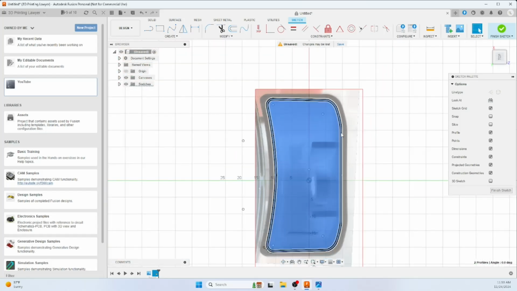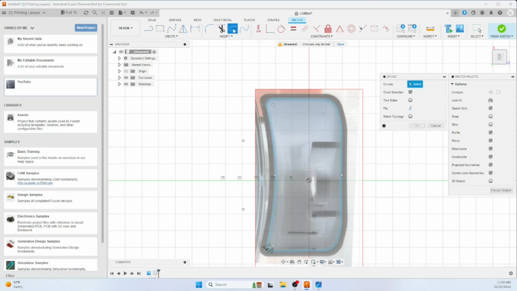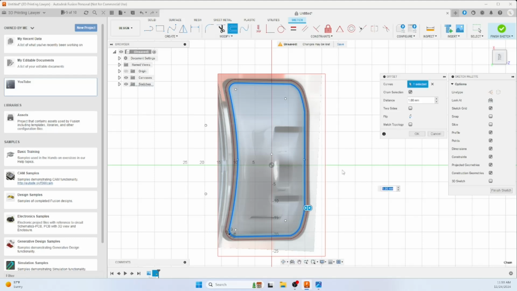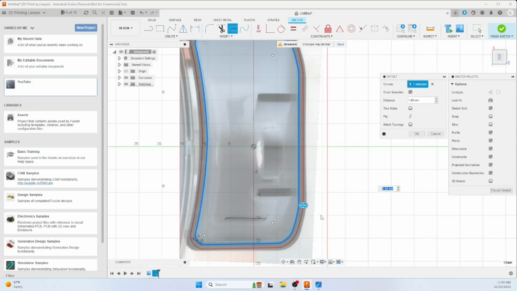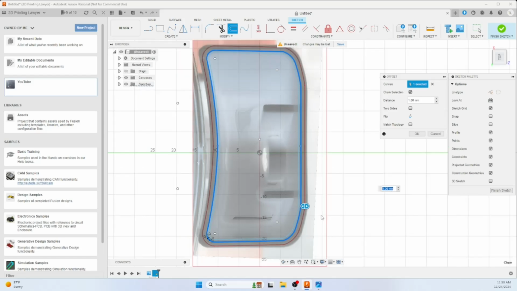I'm just selecting the area first, which makes it easier. Yeah, so that's what we want, and then it almost looks good. That's the 1 millimeter. I think we'll be fine. Let's go ahead and hit OK.